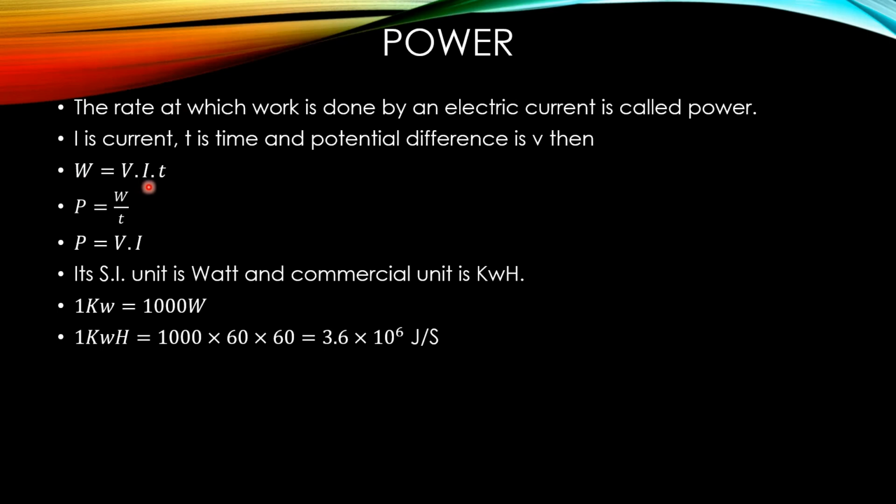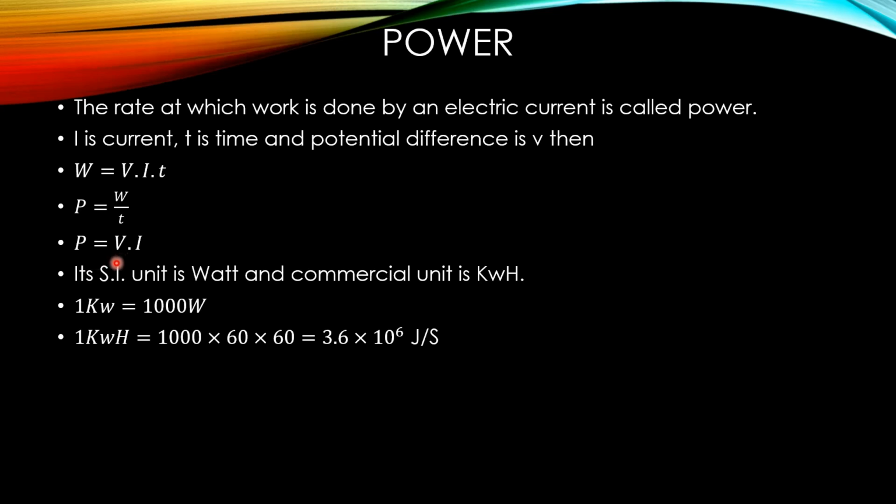Amount of work done to transfer a unit charge from one point to another point is called potential difference. So W equals what? V into I into T. But power is the rate at which work is done. Power is rate of work done, W upon T. On putting the value of W, V into I into T upon T, T will cancel. So P equals V into I.